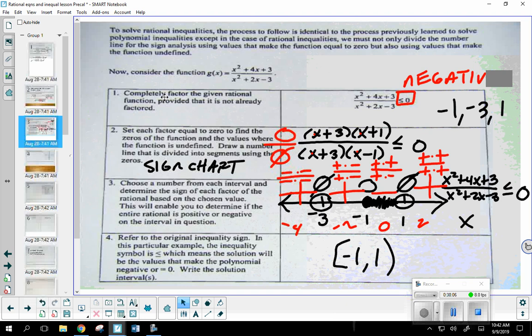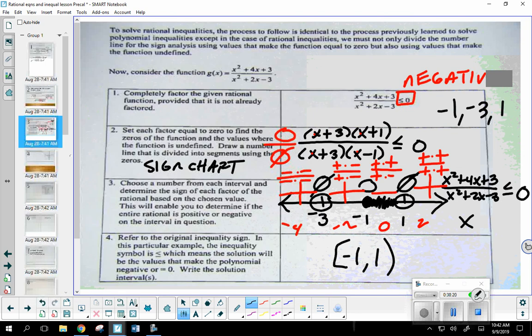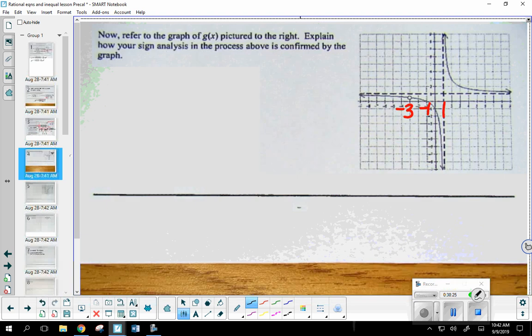Okay. Look at these values that we had here on my line graph. -3, -1, 1. Let me look at this graph again. See, here's -3. Here's -1. Here's 1. Look at your signs now. Positive, positive, negative, positive. Okay. Well, from -3 and under, it was positive. Between -3 and -1, positive. Between -1 and 1, it was negative. From 1 to infinity, it was positive. What is this sign chart telling me?